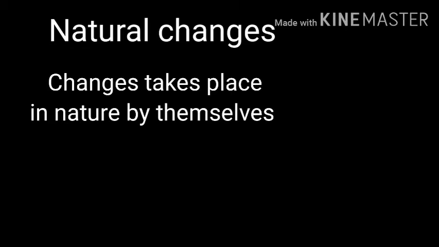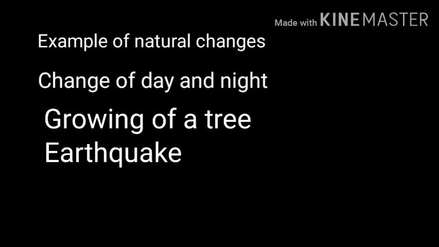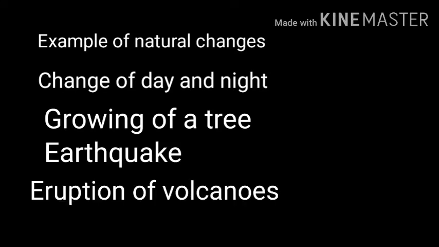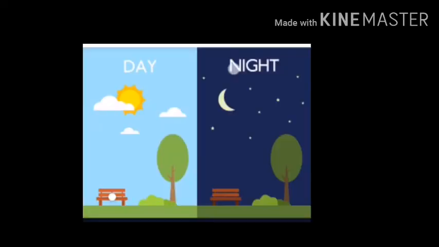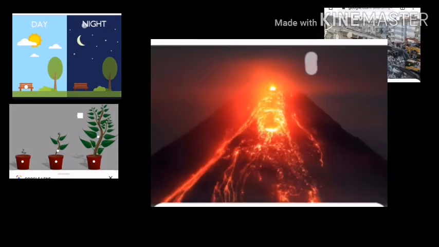Next change is natural and man-made changes. First one, natural changes. Some of the changes take place in nature by themselves. These changes occur naturally. For example, change of day and night, growing of a tree, earthquakes, eruption of volcanoes.